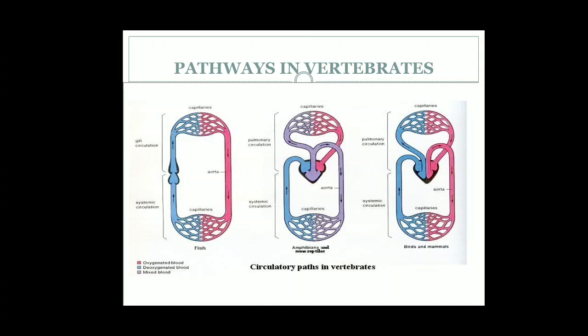So these are the different circulatory pathways. They are very easy. I think you may have understood. Children, instead of just learning, try to understand it, try to make these flowcharts and write in your own words. So it will be very easy to learn and you will remember for a long time.